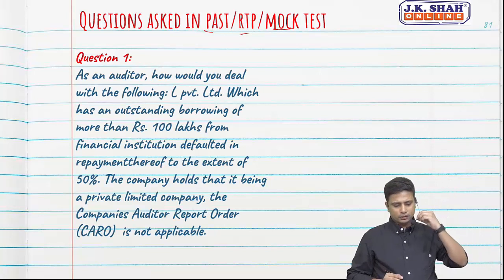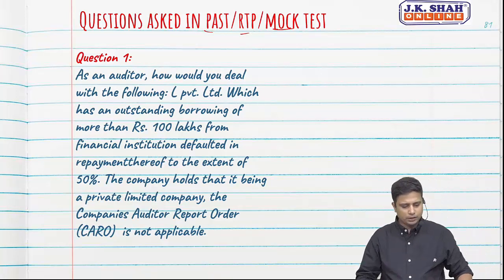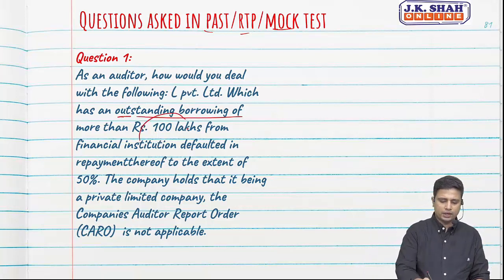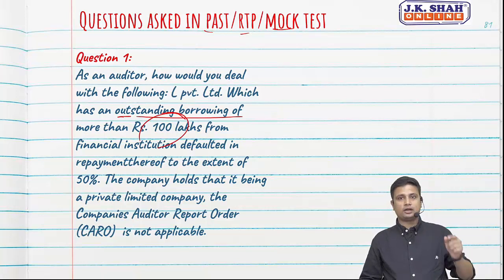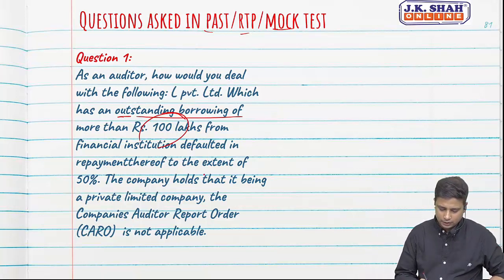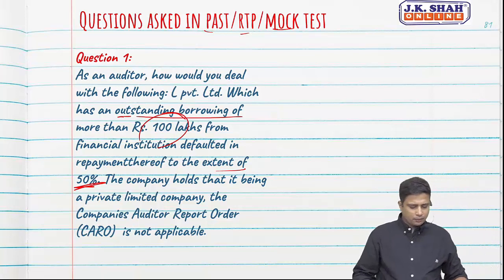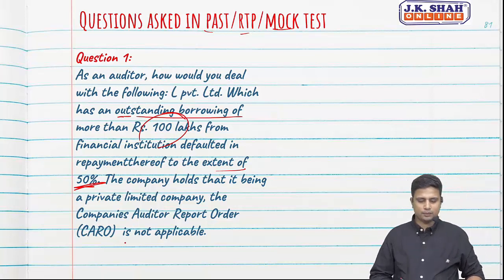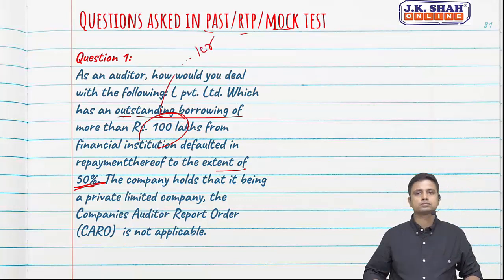As an auditor, how would you deal with the following? L Private Limited, which has an outstanding borrowing of more than 100 lakhs from financial institutions, defaulted in repayment to the extent of 50%. The company holds that, it being a private limited company, CARO is not applicable. They have a borrowing of 100 lakh, which is 1 crore.